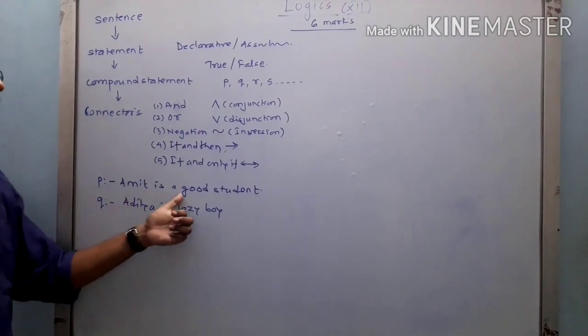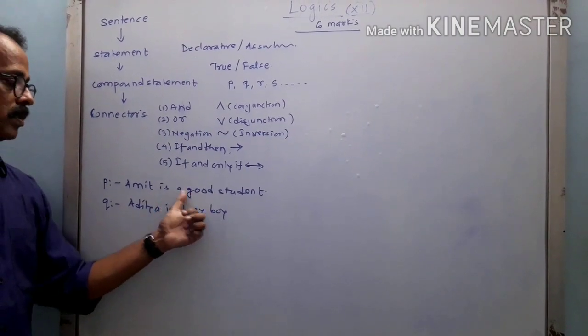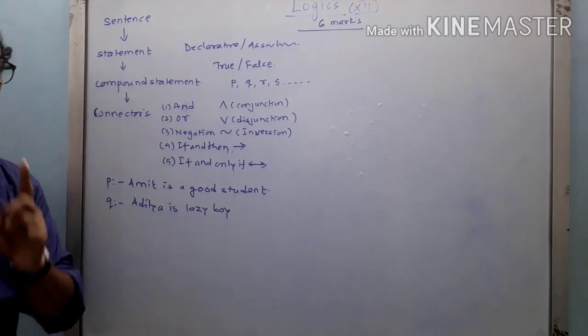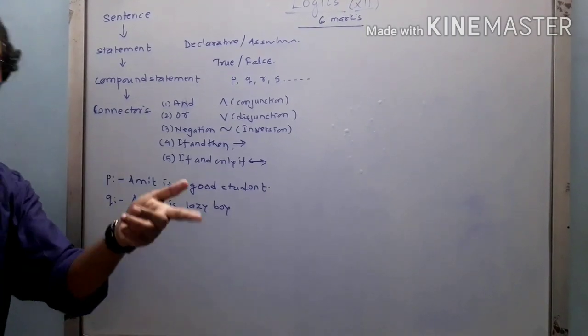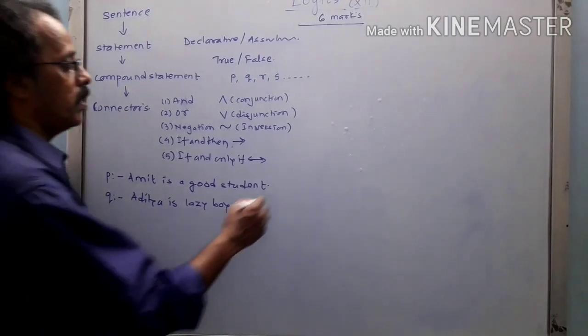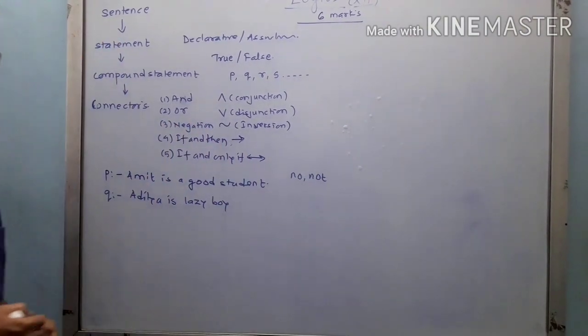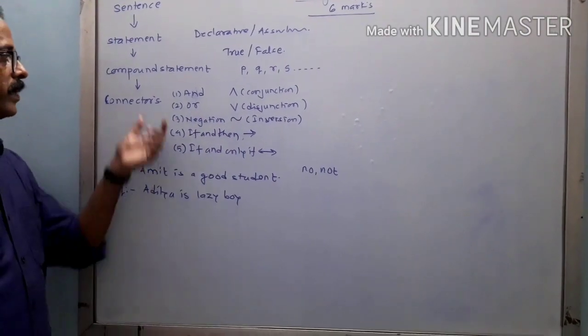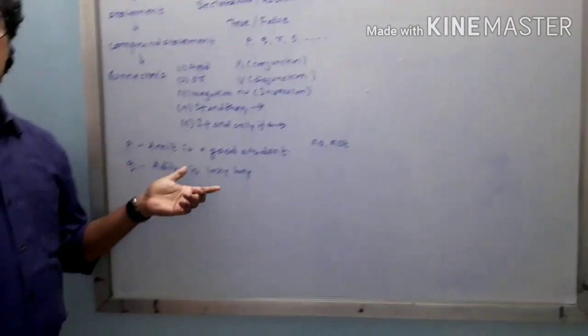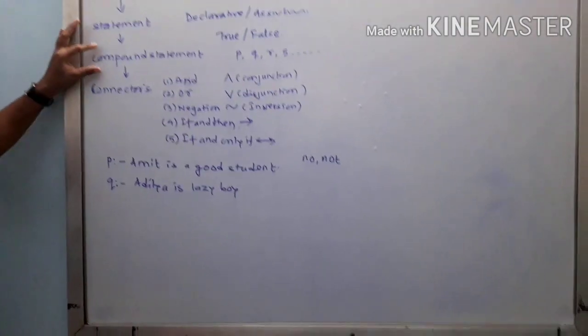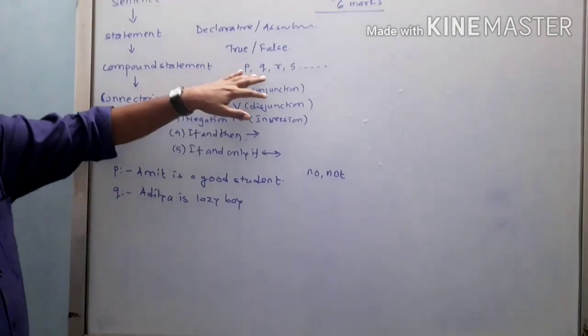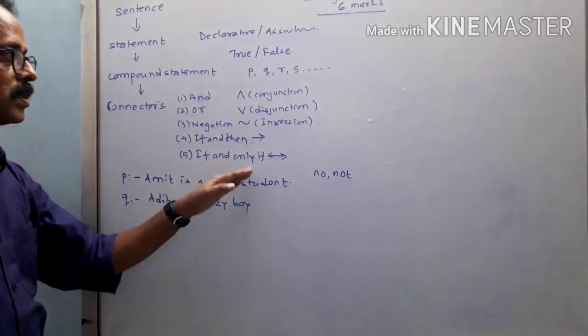I am not saying Amit is bad, I am just saying Amit is not a good student. I am not going to the opposite word. We have to introduce only no or not in terms of negation. That we will consider whenever we go ahead with all these kinds of statements. So it means a compound statement we can write down with the help of p, q, r, s along with these connectors.